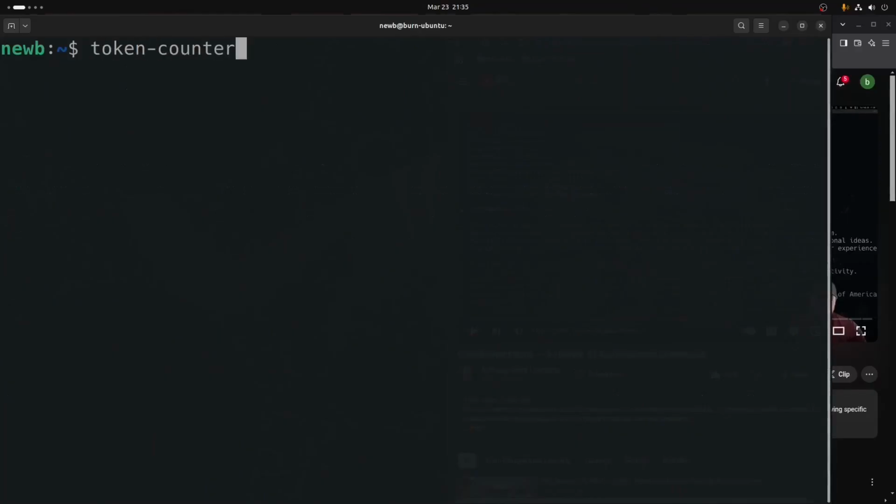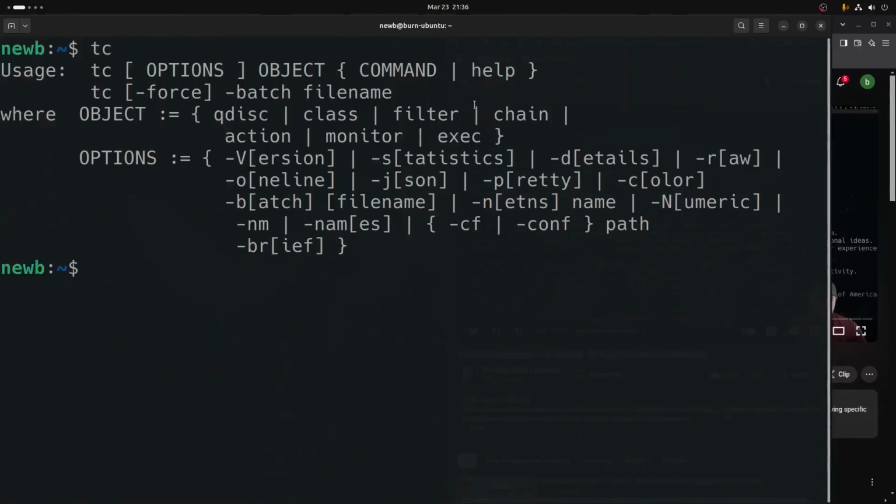Maybe we just want to be able to type TC, right? Well, we don't want to do that because TC is the name of an existing tool. So maybe we want to put in TCount or any smaller, easier to type thing. We can do that via, and I say via when I have aliased via to open the bash aliases file in Vim. But we could go right in here.